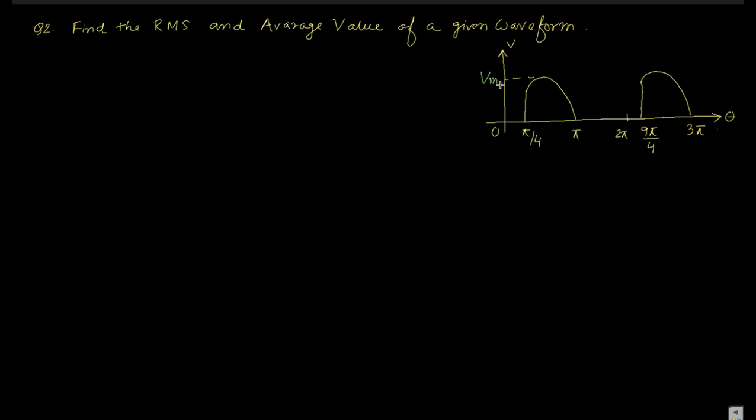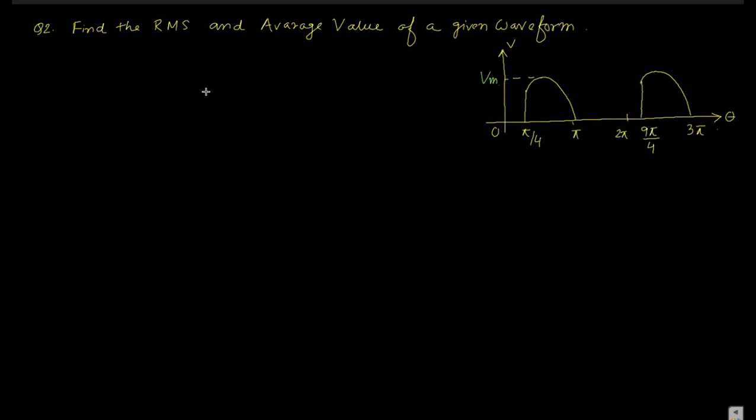Here you see that if it is a Vm, find the RMS and average value of a given waveform. The waveform is like this: from 0 to pi by 4, it is 0. Then the waveform starts increasing up to this, it is a straight line. After that it is a sinusoid in nature. From pi to 9 pi by 4 it becomes 0, and from 9 pi by 4 to 3 pi it becomes a sinusoid.